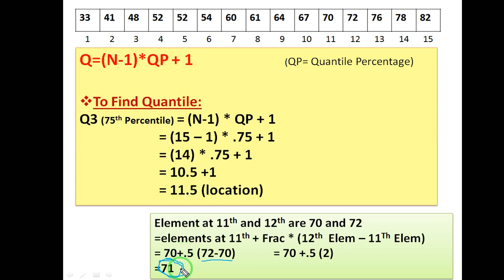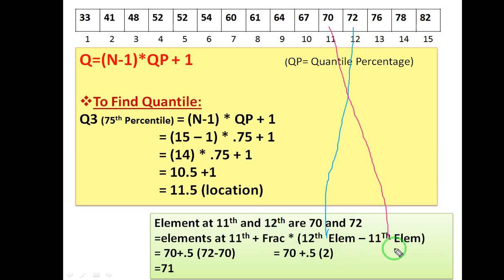So this is how you will generate the number. If it is not in decimal, it is a whole number, and we can directly go to that particular location and get that number. If it is a decimal or fraction point number, this is how you will find the number: the element at that particular location plus the fraction point into the very next element minus the current element, that is the element present in position number 11th. In position number 12th we have 72, in position number 11th I have 70.